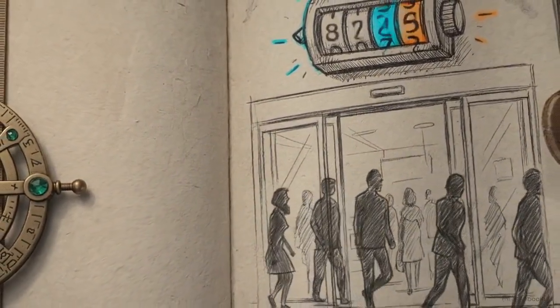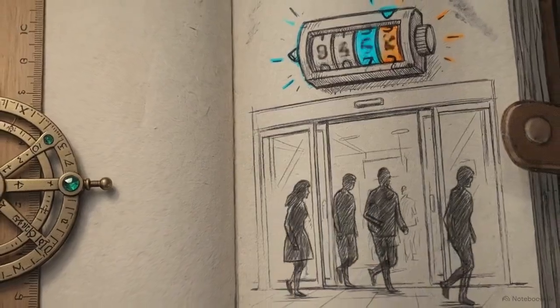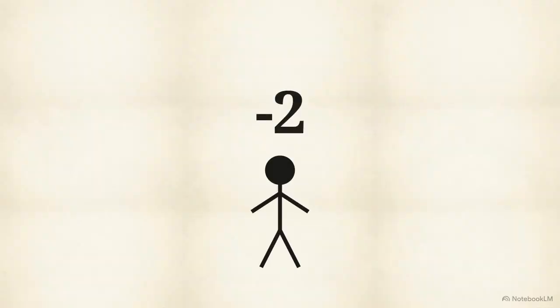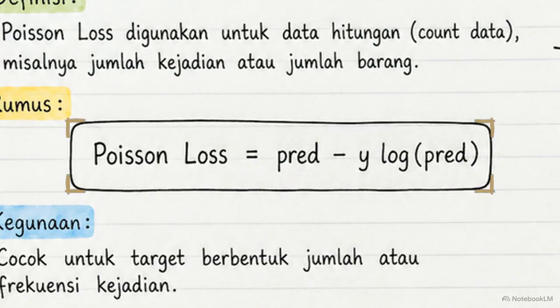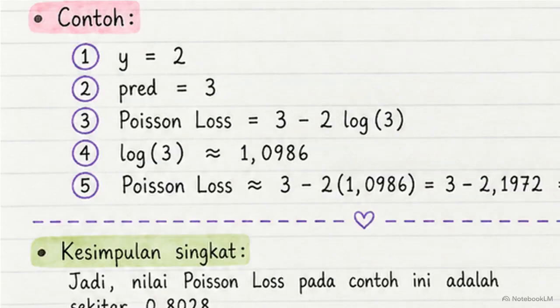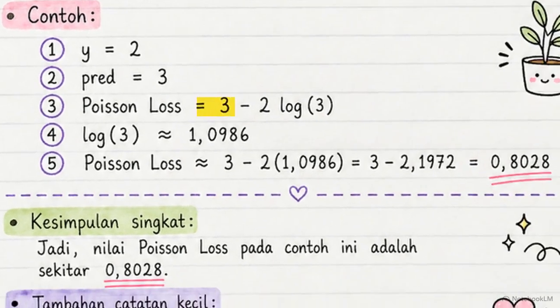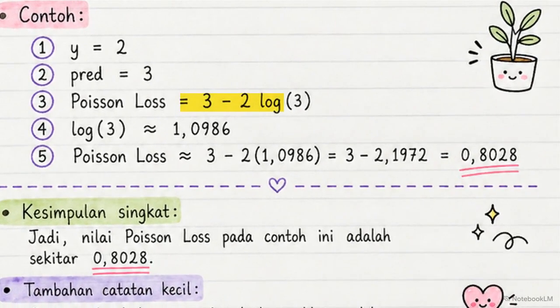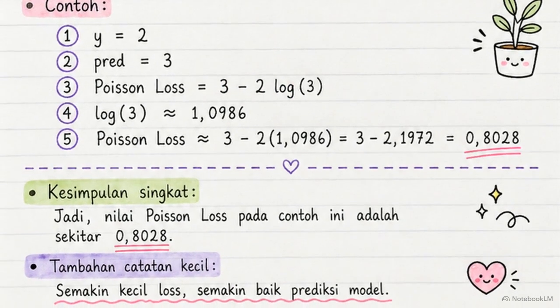We hit a completely different wall when dealing with discrete count data, like predicting the number of customers walking into a store. A standard formula might guess -2 customers, which is physically impossible. This formula for Poisson loss is the specialized tool for count data. By injecting a natural logarithm into the equation, it perfectly models frequencies and discrete events. Following the steps in this note, the algorithm makes a prediction, calculates the natural log, and subtracts it to arrive at a final evaluation score that heavily penalizes predictions that drift toward impossible negative numbers.